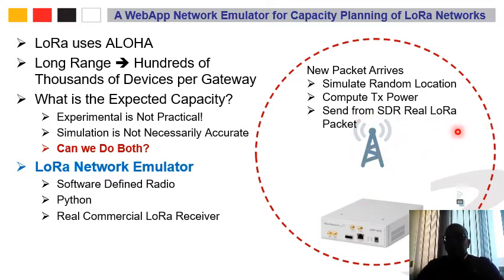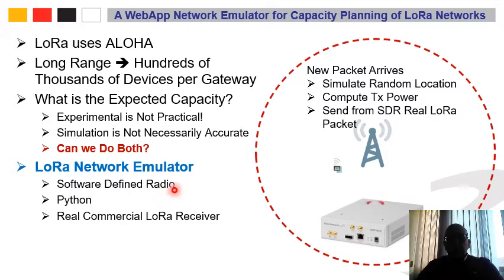So this is a compatible LoRa packet, and this is a real receiver. Now in my emulator, I have another device. In the next packet, let's assume that this device is closer to the base station, and therefore the transmission power needs to increase. So when we compute the transmission power, we simply increase the transmission power of the software-defined radio, and then we send it to be received by the practical LoRa gateway.